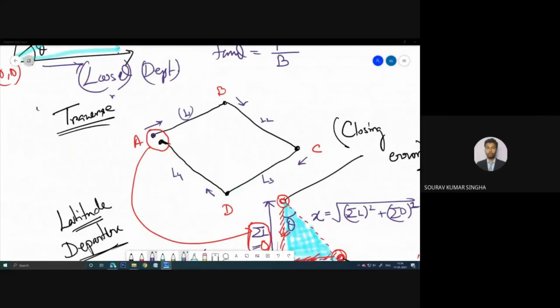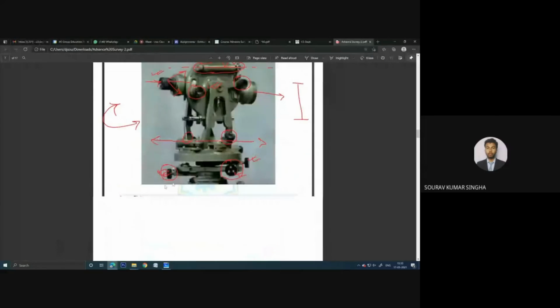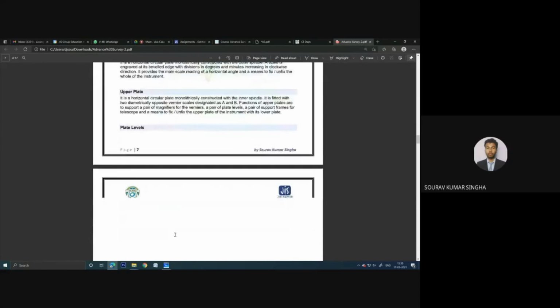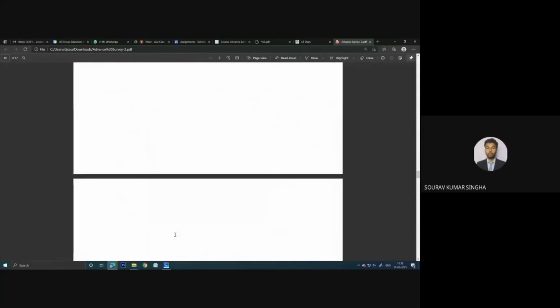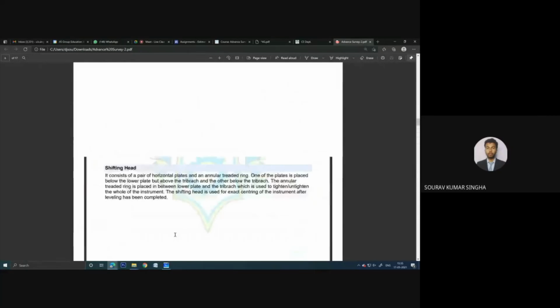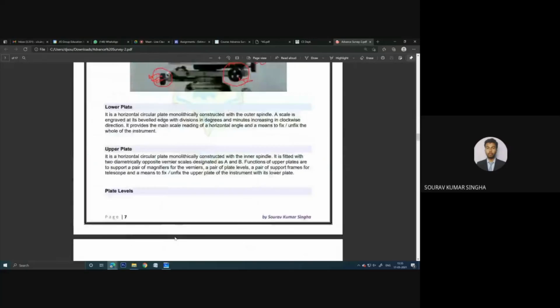Just tell me, is there any doubt in this particular PDF? So this is the introductory part. Later, when you go in depth and when you solve some numericals, then we'll go on to those parts. I think for today it is better to at least complete up to this portion only.